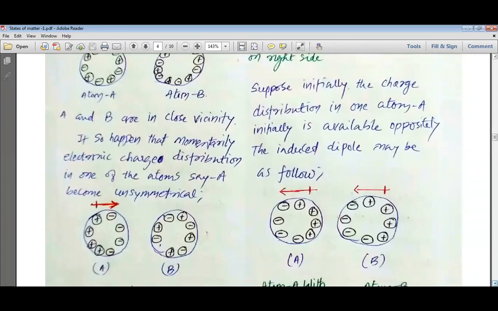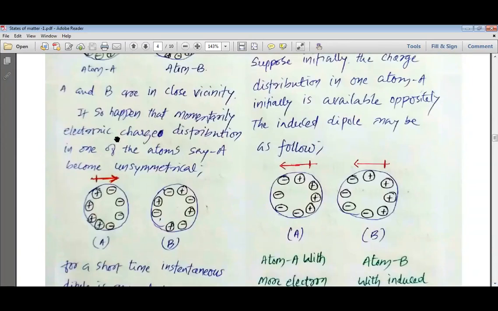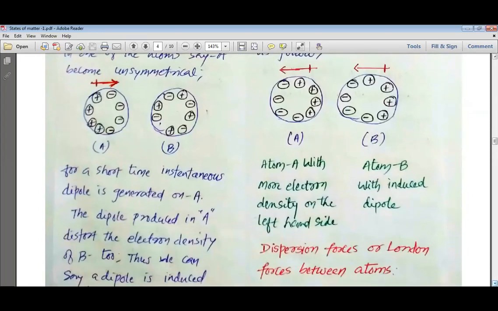Now, due to some reason, it so happens that momentarily the electronic charge distribution in one of the atoms, say A, becomes unsymmetrical. So in A, the distribution of charges becomes unsymmetrical. That means at one side only negative charges are found, and at the other side automatically we generate the positive charges. So we can say that in A there is a dipole generated. Dipole means one pole negative, another pole positive. You can see here that in B no dipole has been generated yet.